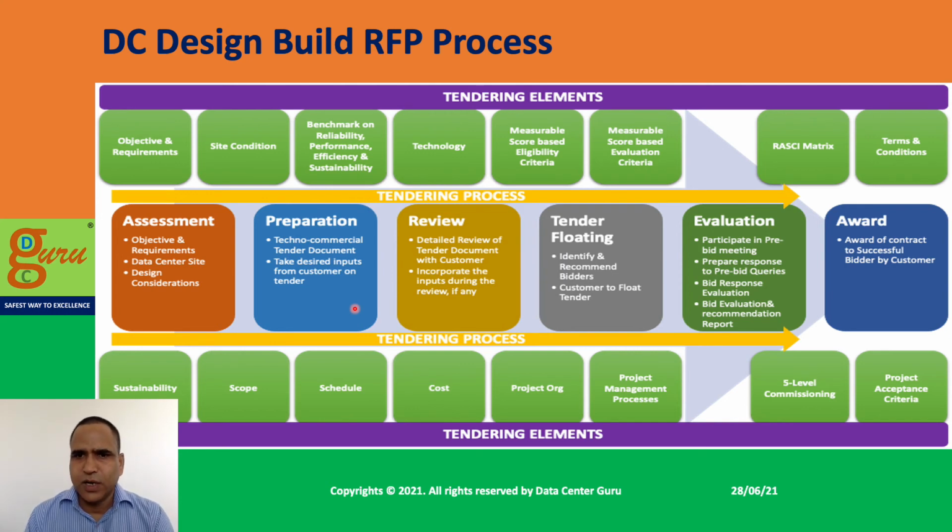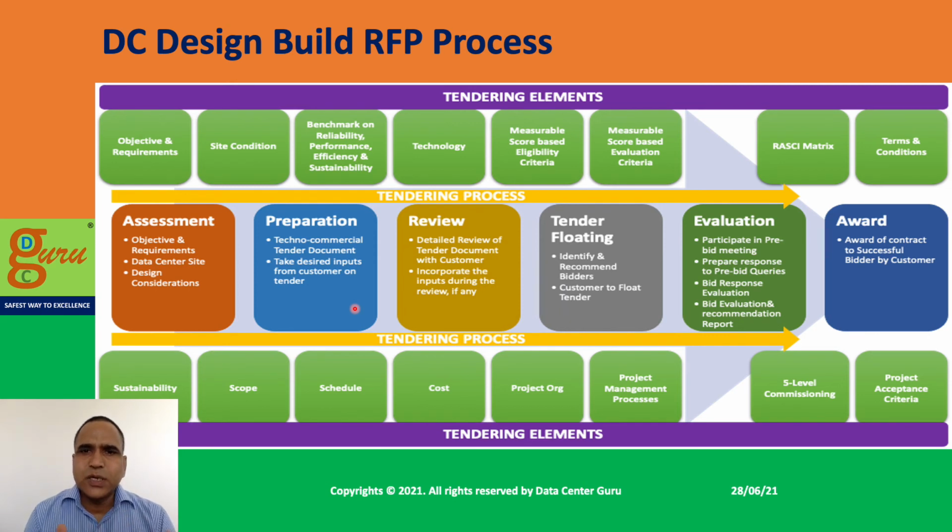Based on the scorecard, you share the complete detailed scorecard with the customer, and based on that the customer can take a decision: they can set an overall benchmark score for technical and then invite for a reverse auction, or they can combine both the technical and commercial scores, and whoever has scored the highest, they can award the contract to them.